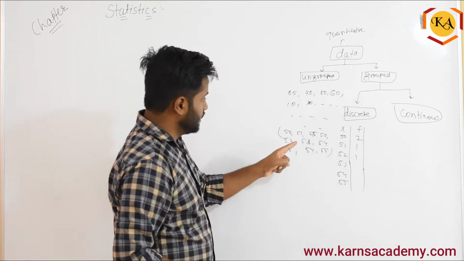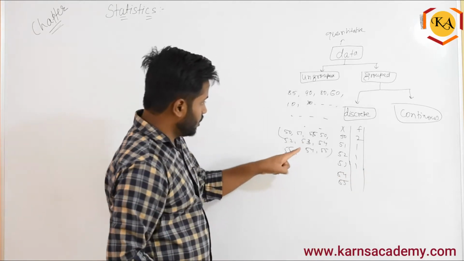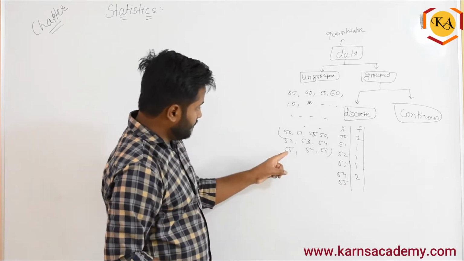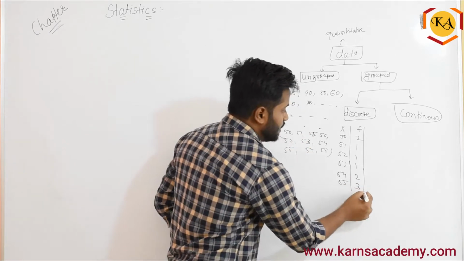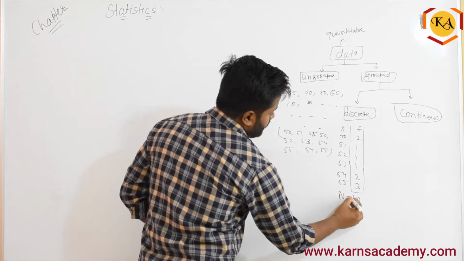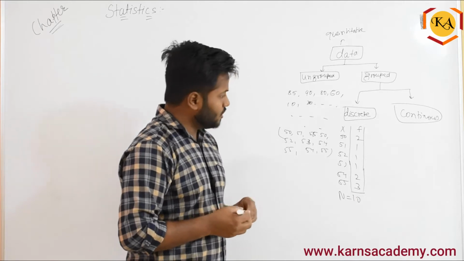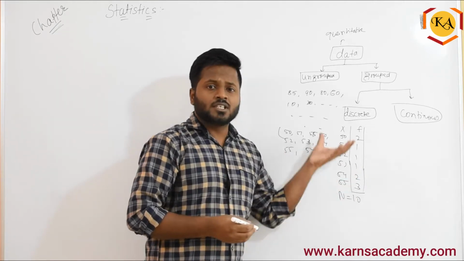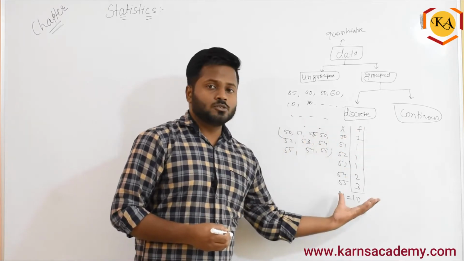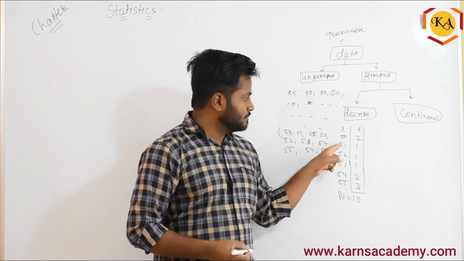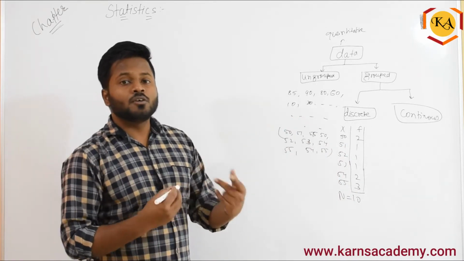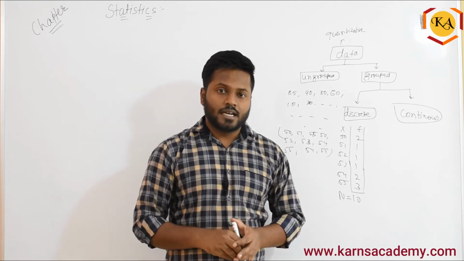53, only 1. 54, 2 times. And 55, 3 times. If I total this, 1 plus 1 plus 1 is 3, plus 2 is 5, plus 3 is 10, so this becomes your frequency total. This is a short representation compared to the ungrouped data. The frequency tells you the number of repetitions the data has.